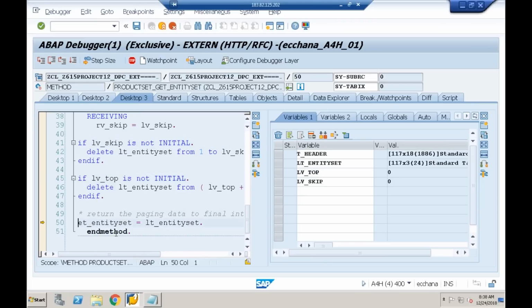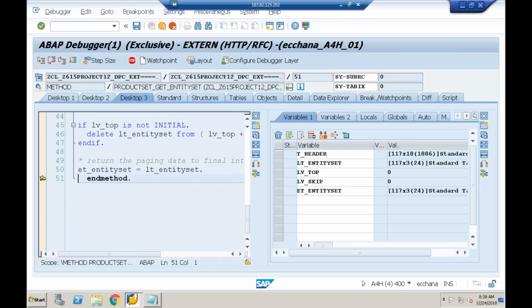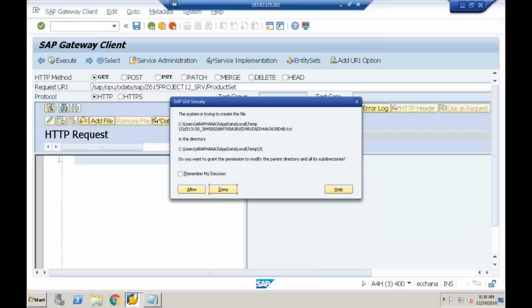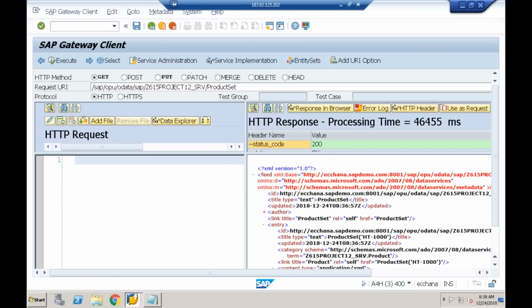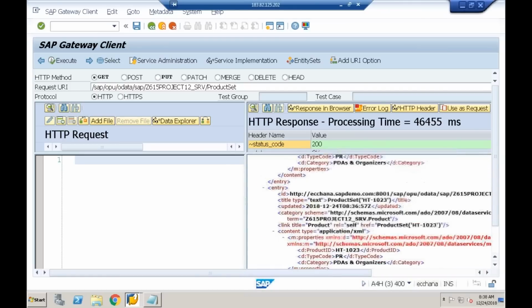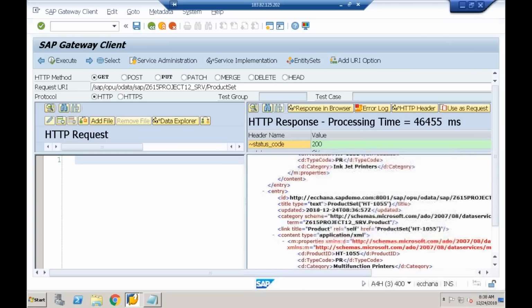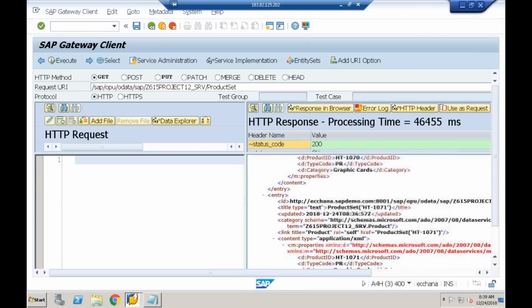So if you see the final internal table, we are returning all the 117 entries. We got all the 117.